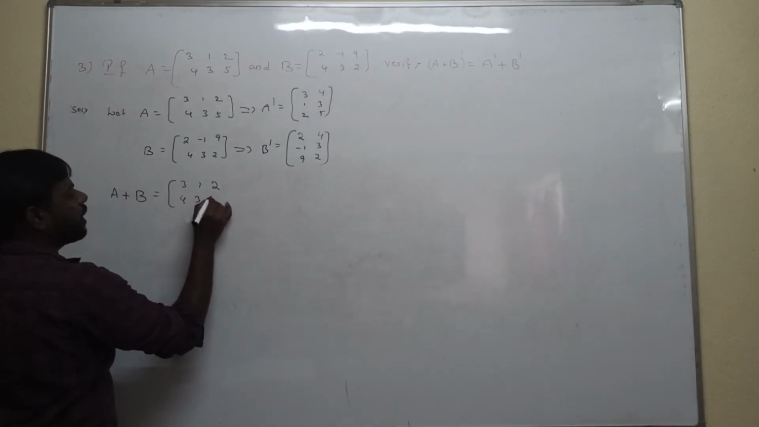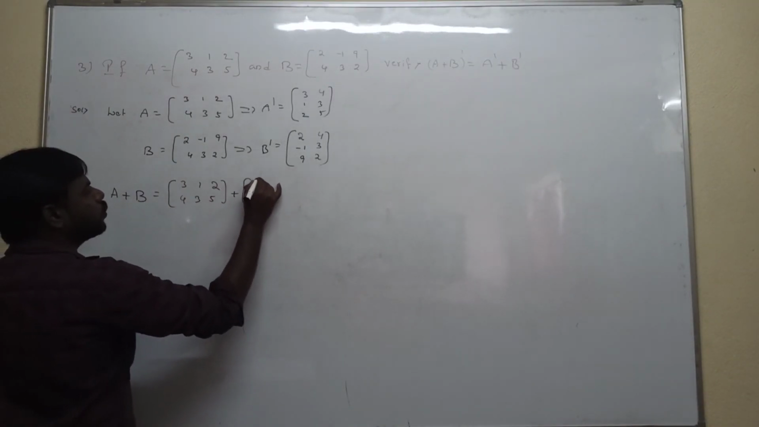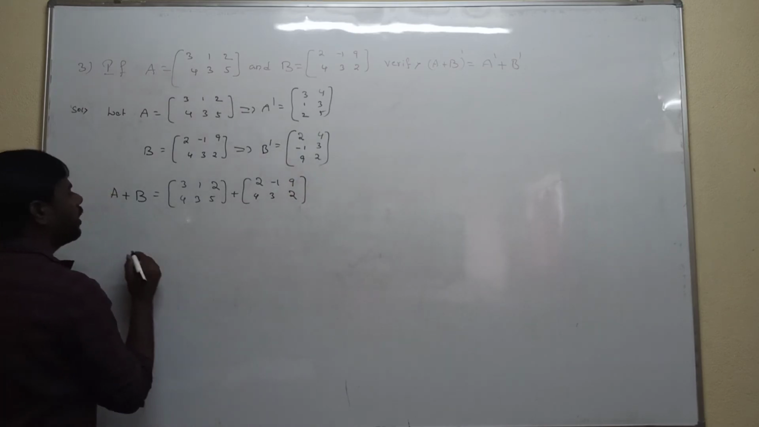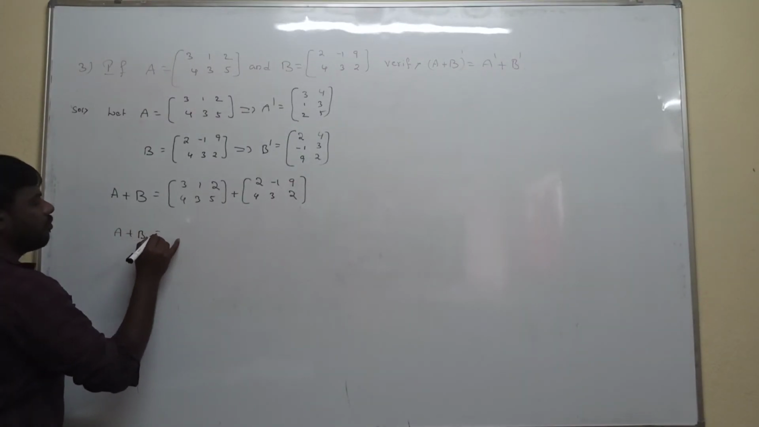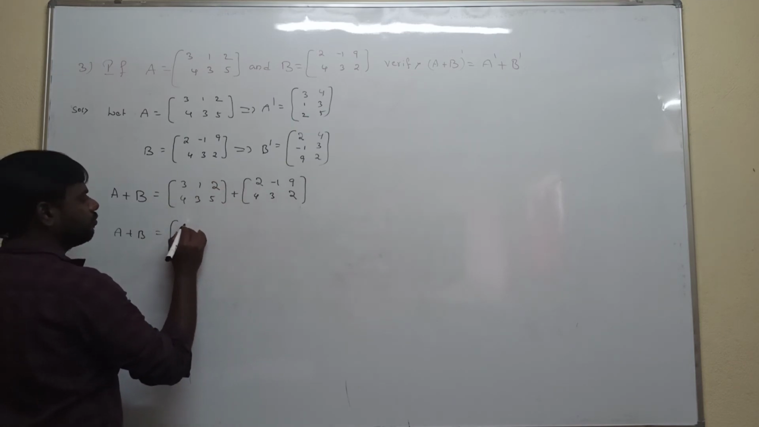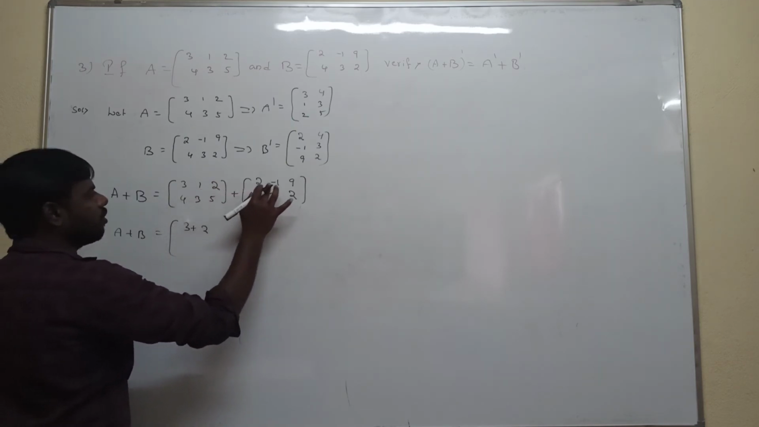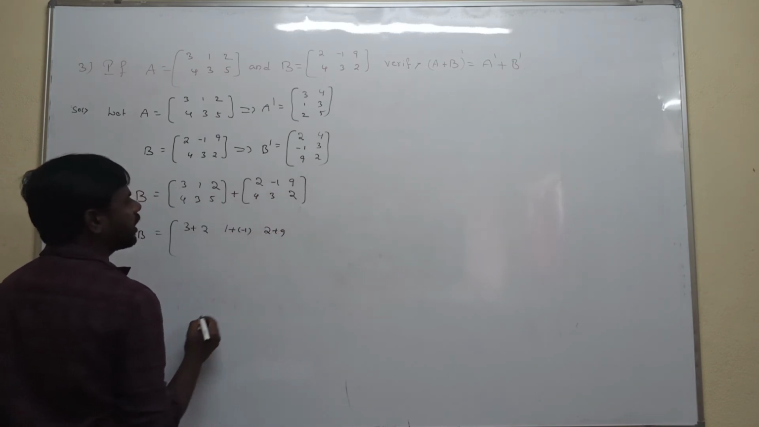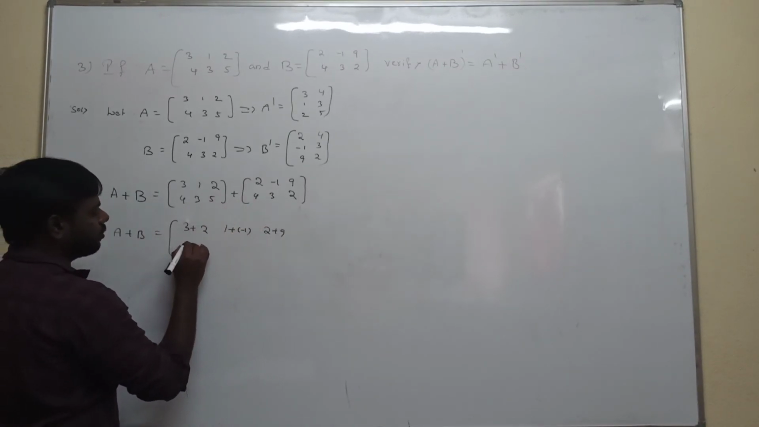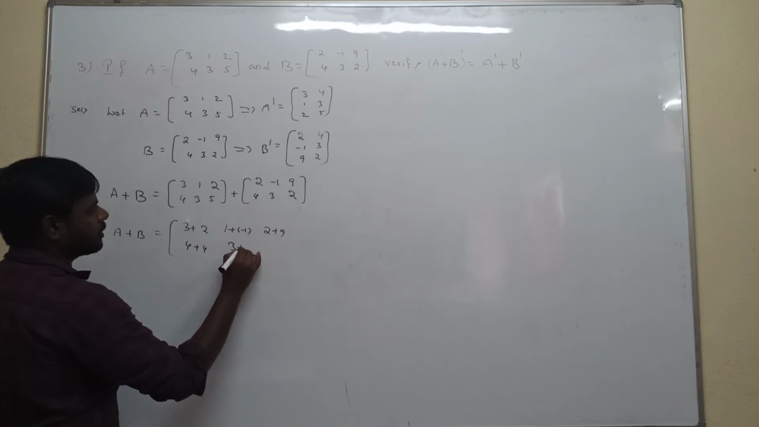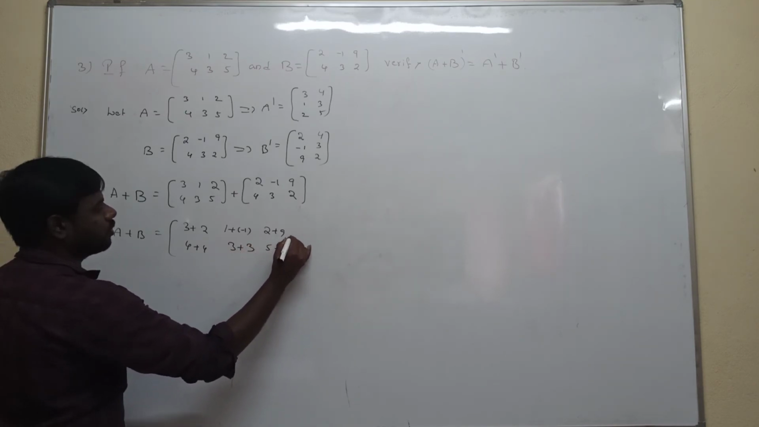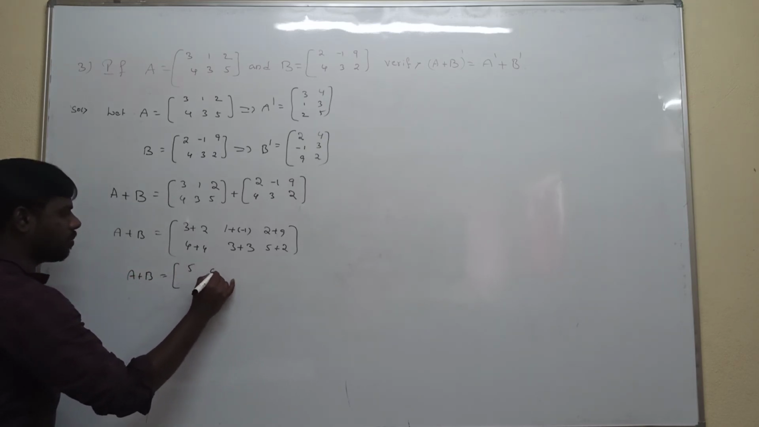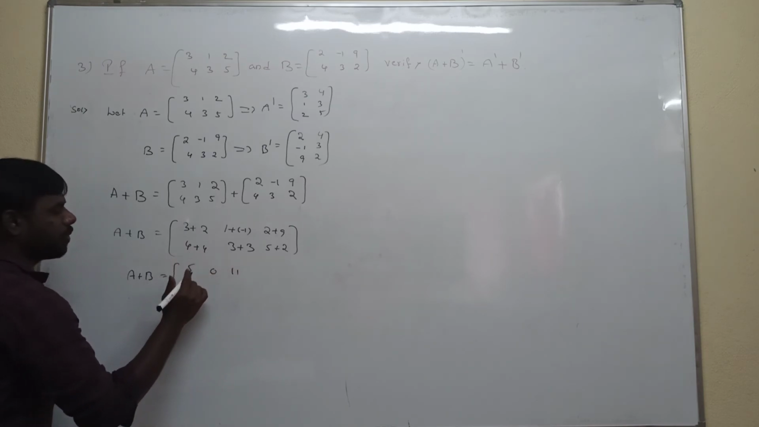4 3 5 plus the B matrix, which is 2 -1 9; 4 3 2. Now we add corresponding elements. A plus B is first element plus first element: 3 plus 2, 1 plus minus 1, 2 plus 9; second row, 4 plus 4, 3 plus 3, 5 plus 2. Now simplify: 3 plus 2 is 5, 1 minus 1 is 0, 2 plus 9 is 11, 4 plus 4 is 8, 3 plus 3 is 6, 5 plus 2 is 7.